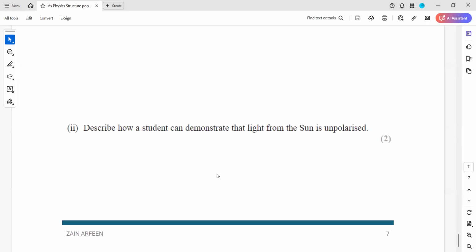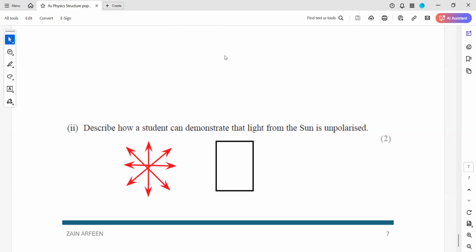So if you want to show that it is unpolarized light, what we can do: say this is the light from the sun, which is unpolarized, and I use a polarizing filter which is horizontally polarized. As a result, only the horizontal component will pass through.